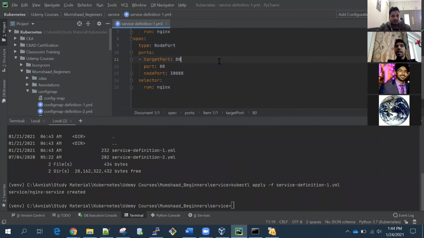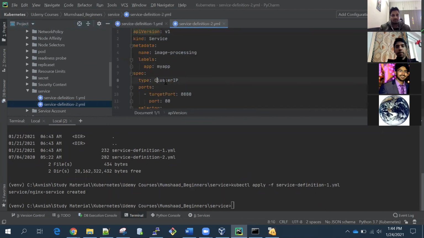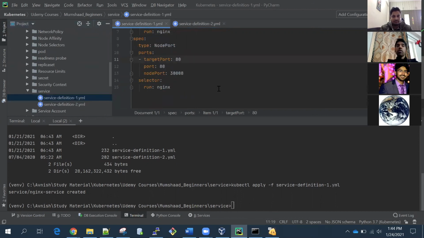If I want to access something from outside the cluster, I have to use the node port service. But if there are two pods inside the cluster and one pod wants to access another pod, then they have to use the cluster IP service. That's another service, and I can show you as well. Yes, that's the cluster IP service. Cluster IP is for internal purposes. If users outside the cluster, like you or me, want to access some functionality running inside the Kubernetes cluster, then we have to use the node port service.